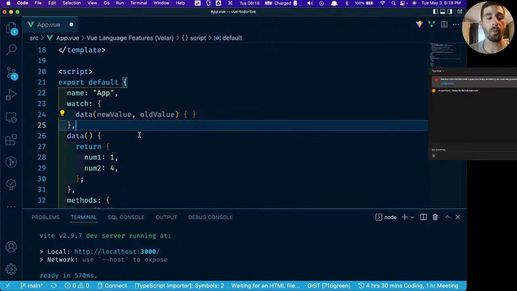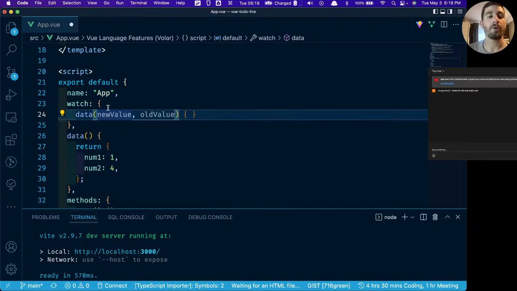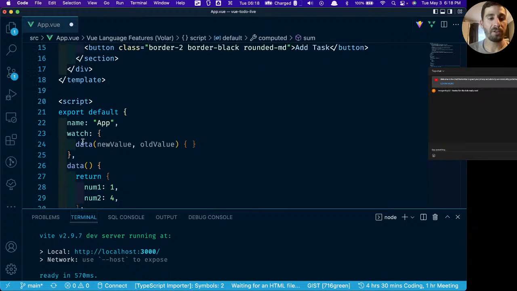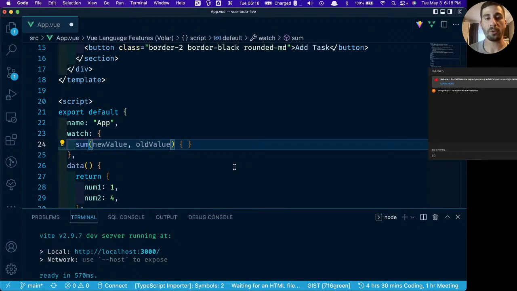In order to use a watcher, again, you can see all of this stuff is just objects. So all we need to do is make sure that the name of the method within this watcher matches the data value. What I mean by that is, let's say sum. I want to give this the same name as the value that I want to watch. Now it knows which value we're watching.